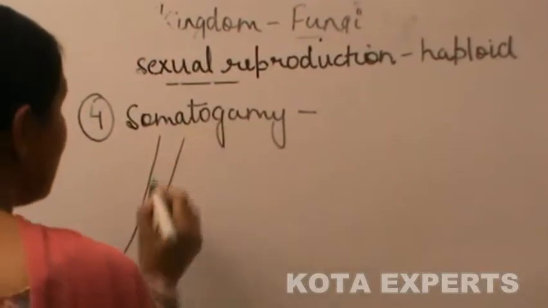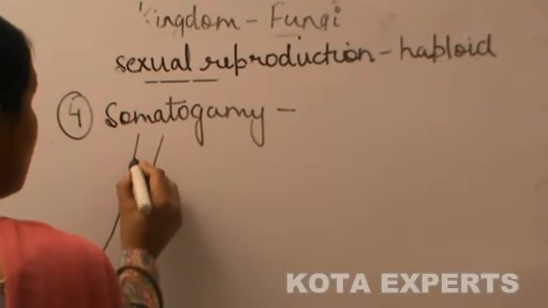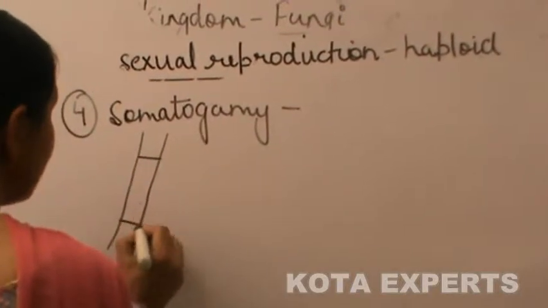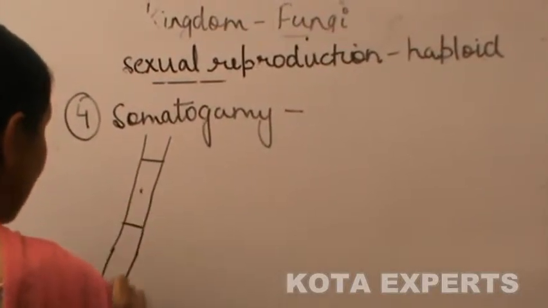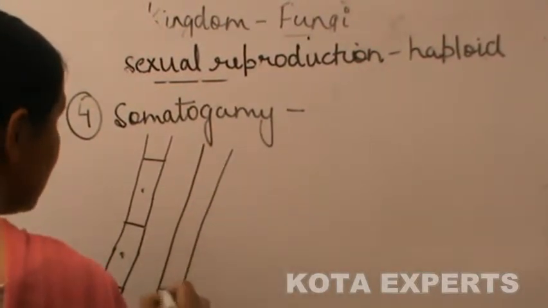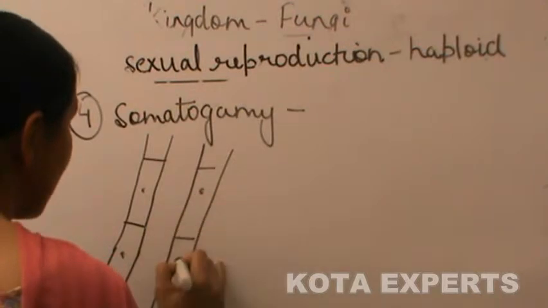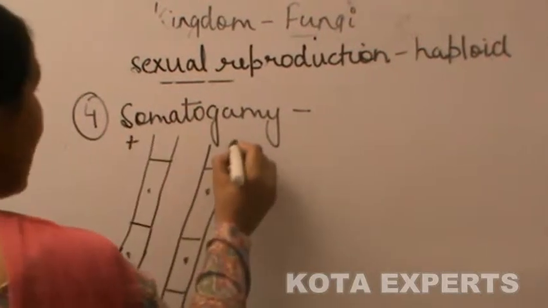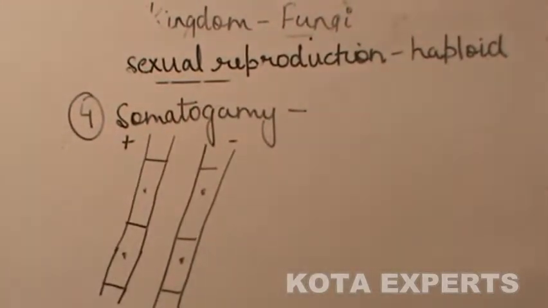That is, somatogamy means fusion of two somatic cells. This is the hypha of one type, that is of one strain, we call it plus, and this is minus.